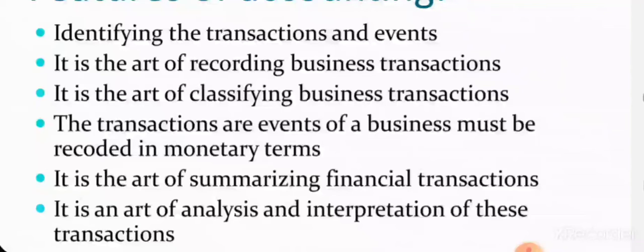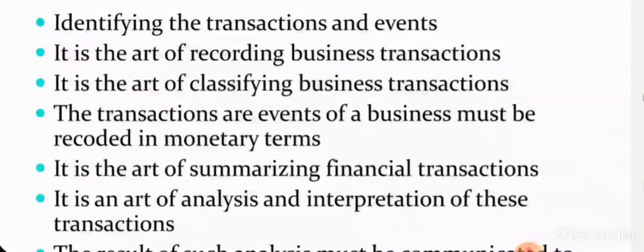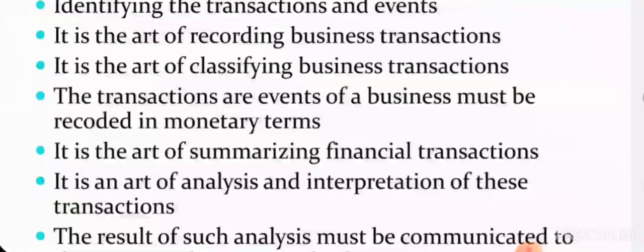The second point is that it is the art of recording business transactions. Once you have identified which are the transactions in which money is related, now you have to record those. Once you have recorded those business transactions, which are of economic nature or money related, we will be recording that in the primary book. The primary book is termed as journal.